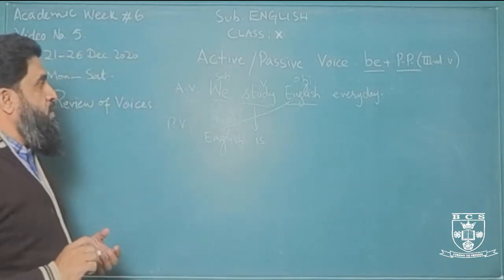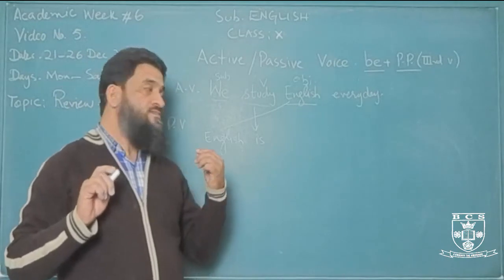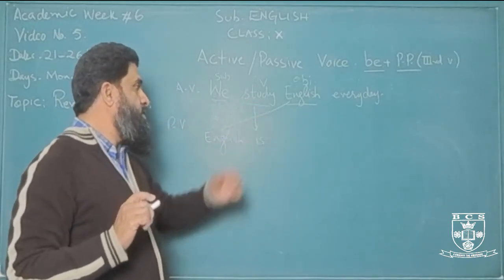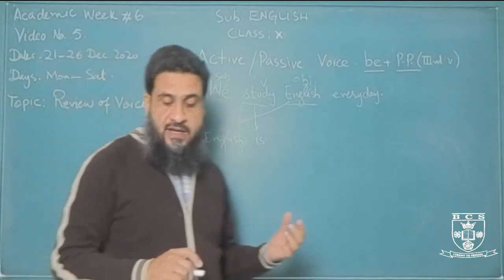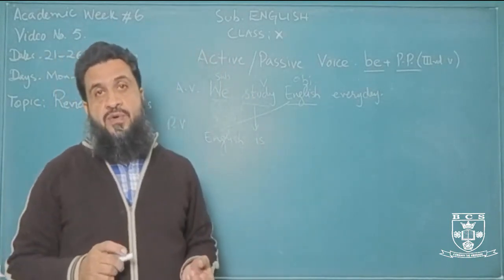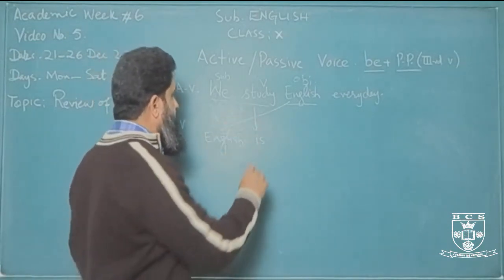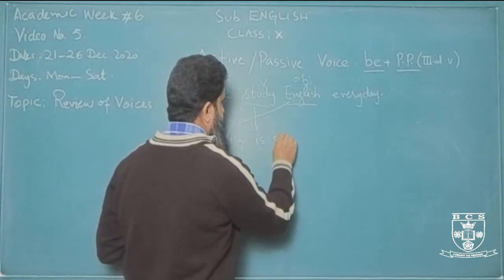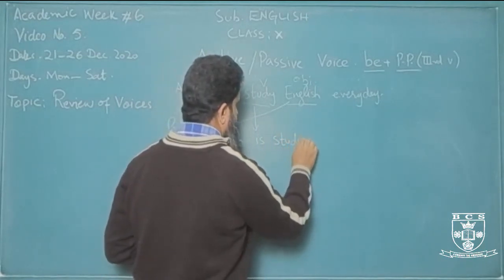Now we need to use the principal verb or main verb, and as we decided earlier, we need to use the past participle form of the main verb. So the past participle or third form of the verb study is studied. So English is studied.